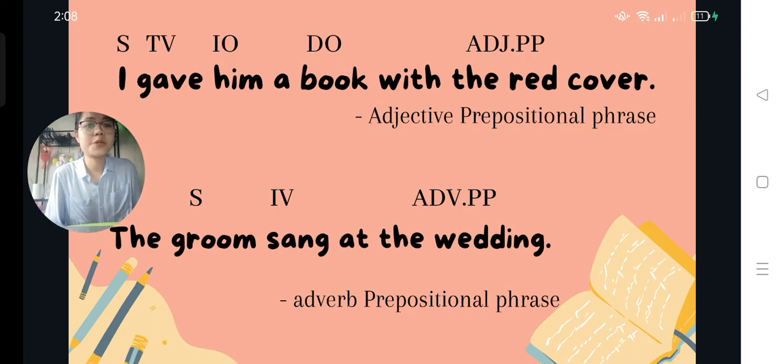The prepositional phrase at the wedding modifies the verb sang, so it functioned as an adverb or adverbial prepositional phrase because it modifies or tells us more about the verb sang. When a verb, adverb, or another adverb is being described, it is an adverb or adverbial prepositional phrase.